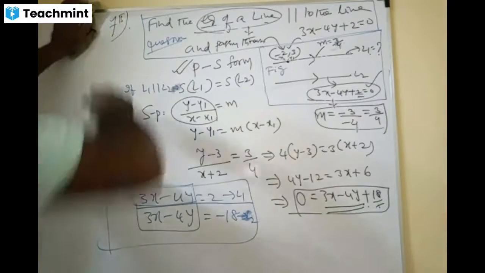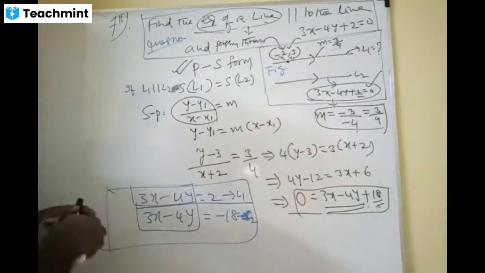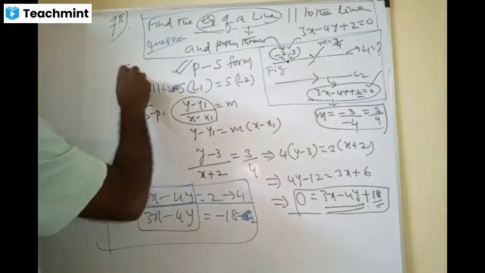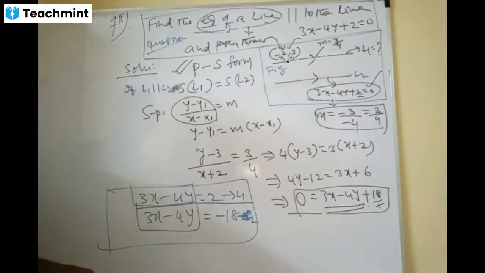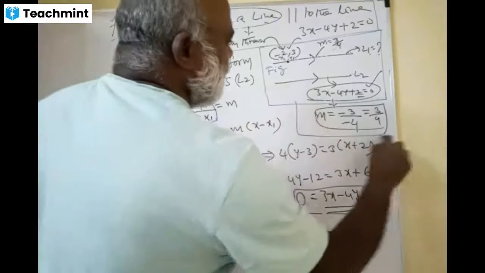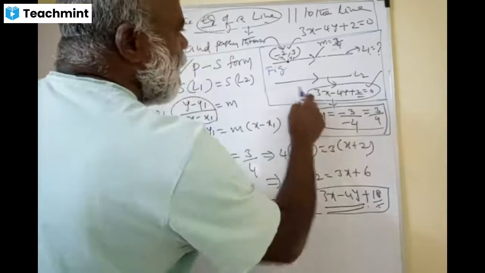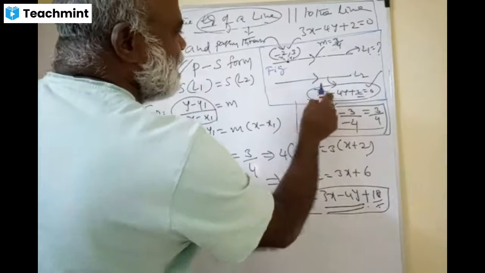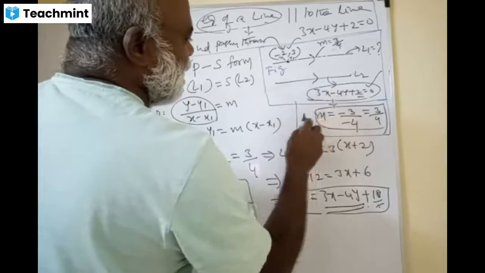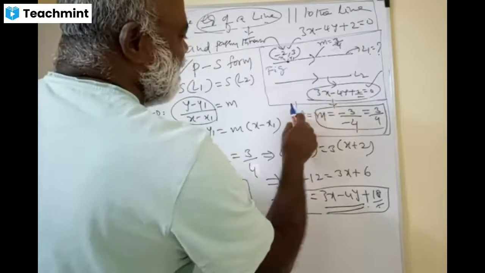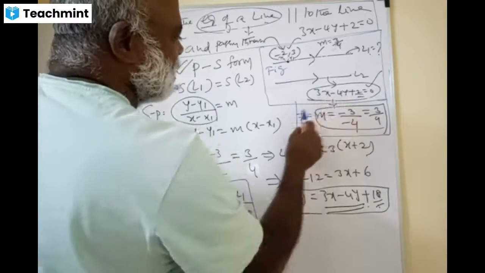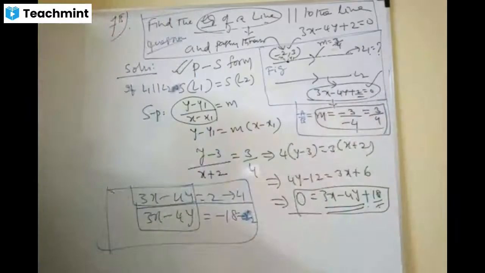Note, mark, please. I have taken this. This is the solution. Figure and solutions here. See, this is how you can format it. What we are doing here is finding the slope. How to find the slope of a line? General form: m equal to minus A by B. A is 3, so minus 3 by B is minus 4. Wow, see this.